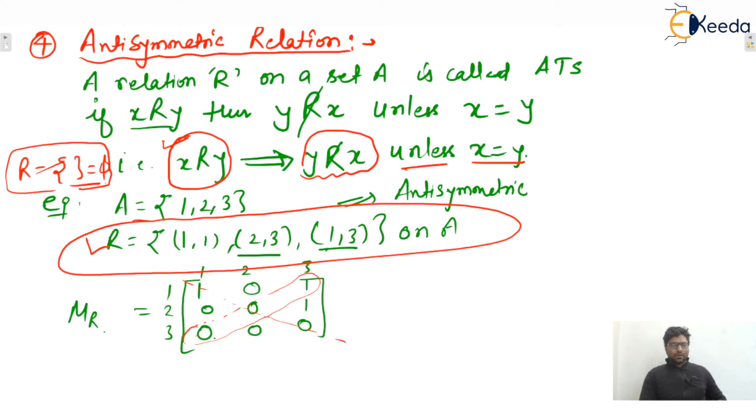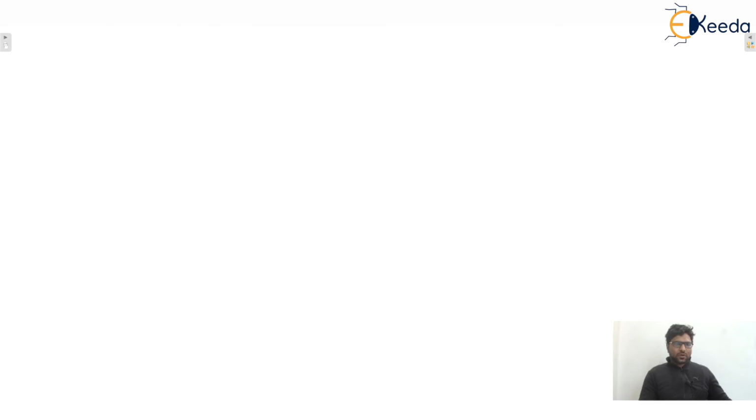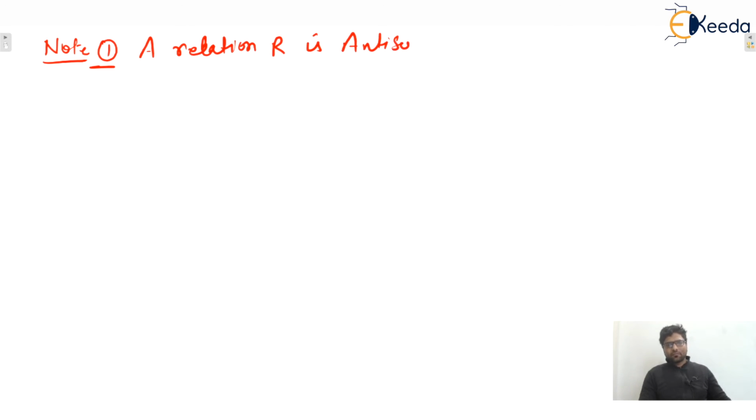Next one. So you can write down these points. Write down one note and make a note of all these points. First one: a relation R is antisymmetric if and only if R inverse is antisymmetric.